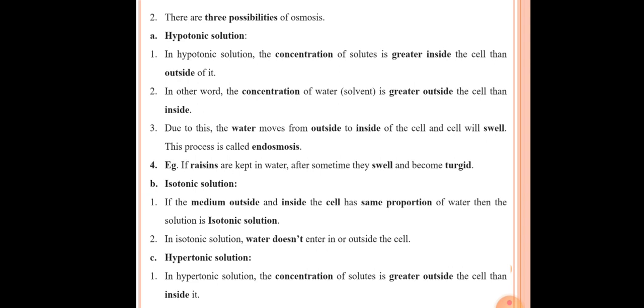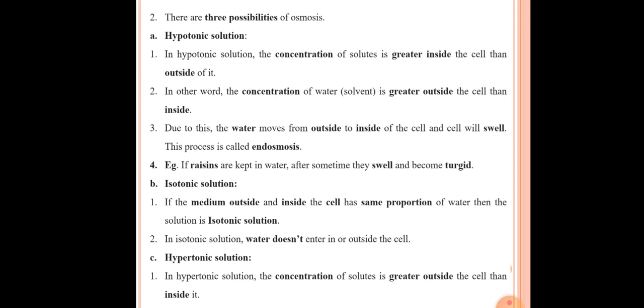Here the first point in the case of a hypotonic solution is that the concentration of solute is greater inside the cell. Concentration of solute means the substances that dissolve in the solvent. So the concentration of solute is higher inside the cell than outside. The second point is, in other words, the concentration of water is greater outside the cell than inside. Water is the solvent here.